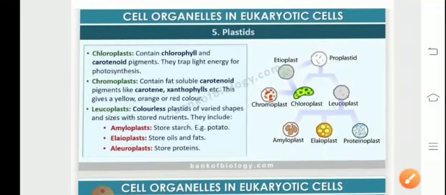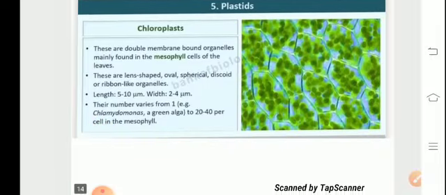Now let us talk about the chloroplast. Chloroplasts contain the pigment chlorophyll and help to carry out photosynthesis by trapping light energy. Chromoplasts are the colored plastids. They confer red, orange, and yellow colors to flowers and fruits. In chloroplasts, chlorophyll A and B are present. The chromoplasts basically give color and consist of pigments like anthocyanin, xanthophylls, and carotenes. The leucoplasts are colorless, but their basic function is to carry out storage.